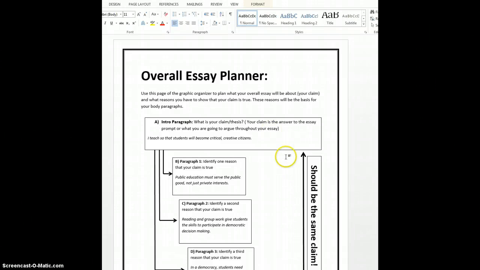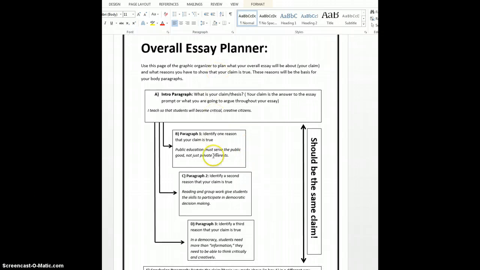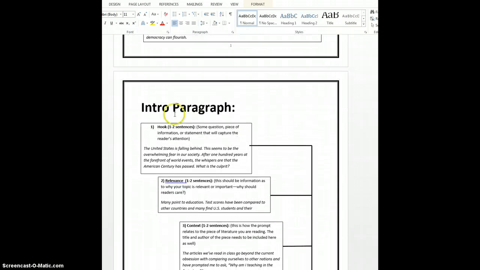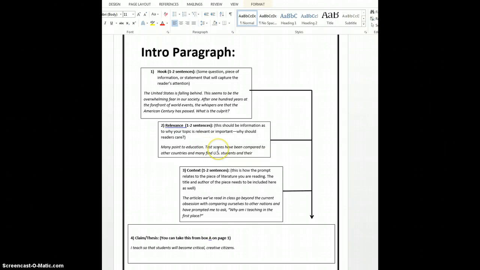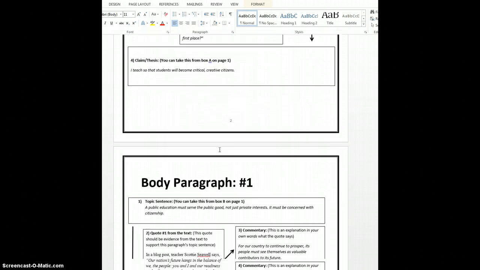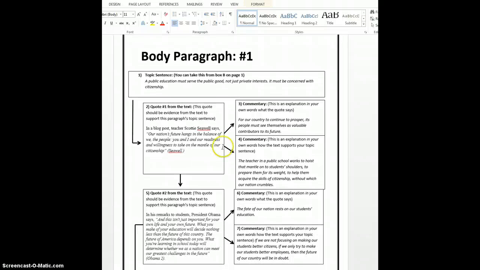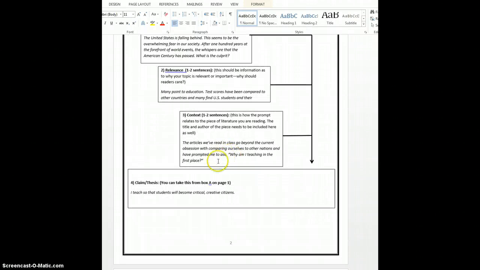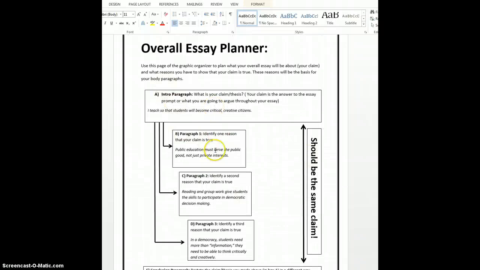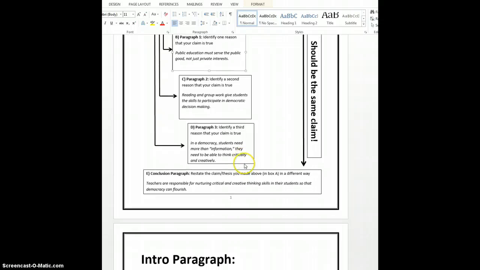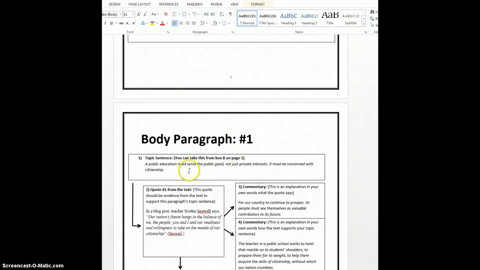Once you've filled out the first page of this essay planner, your outline, and you have written your introductory paragraph, you are going to go down and write your body paragraphs. You'll have 3 body paragraphs, and in these sections you are going to be taking your topic sentence from up above. So if you go to your outline here, you can see that you have your topic sentence for paragraph 1, and you can copy it and paste it down into the first box here. That main idea will work as your topic sentence.